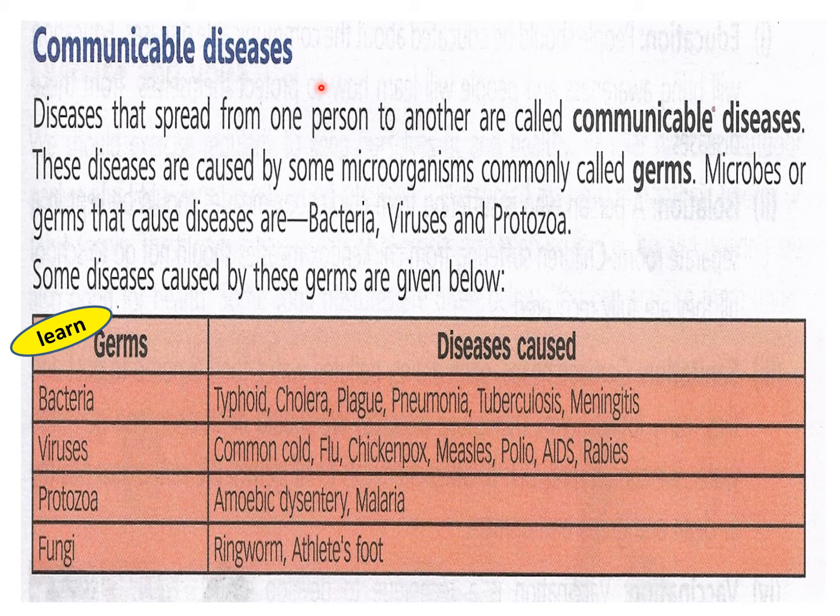Now, communicable diseases. Children, communicable diseases are those diseases that spread from one person to another. They are called communicable diseases. These diseases are caused by some microorganisms commonly called germs. Microbes or germs can only be seen through a microscope, and they are mostly one-celled microorganisms. So whichever microorganisms cause disease or are harmful for us, they are called germs.